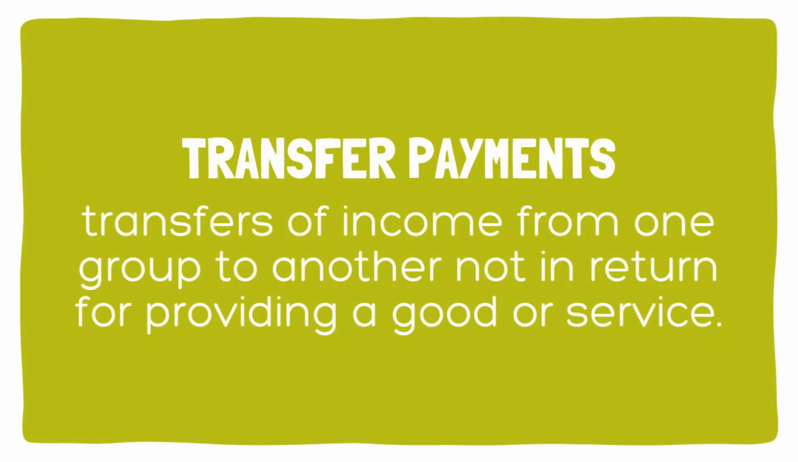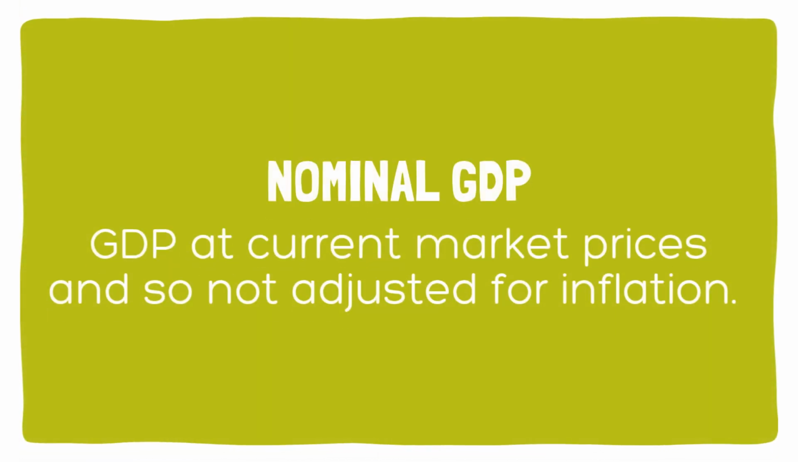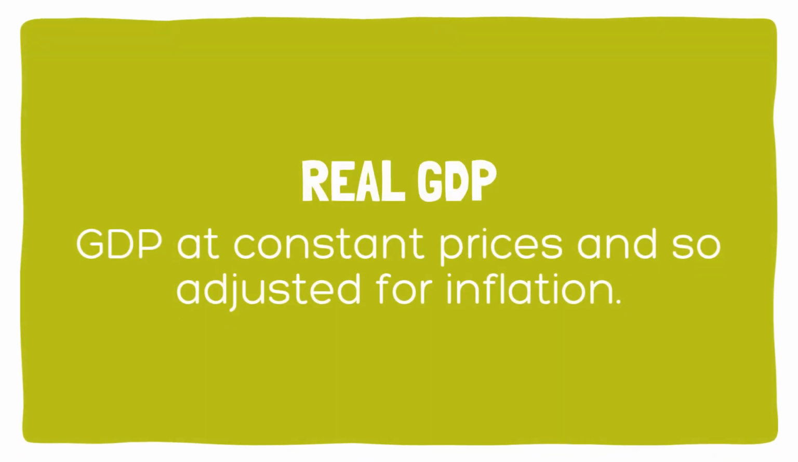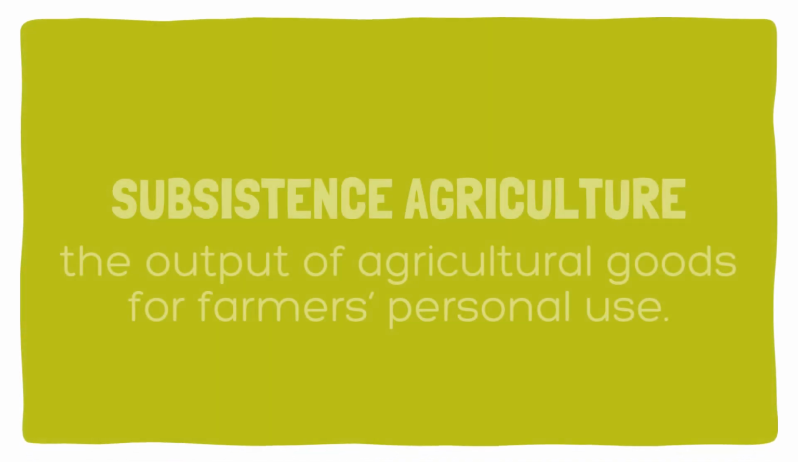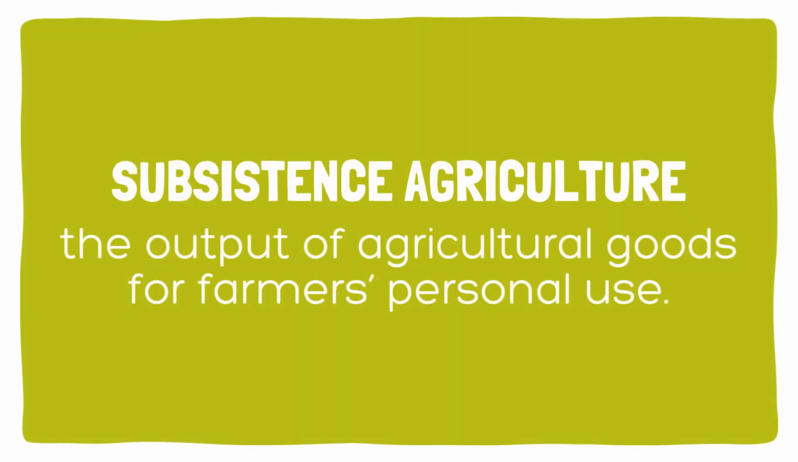Transfer payments are transfers of income from one group to another that are not made in return for providing a good or service. Nominal GDP is GDP measured at current market prices and is therefore not adjusted for inflation. Real GDP is GDP measured at constant prices and is therefore adjusted for inflation. Subsistence agriculture is the production of agricultural goods for farmers' personal use.